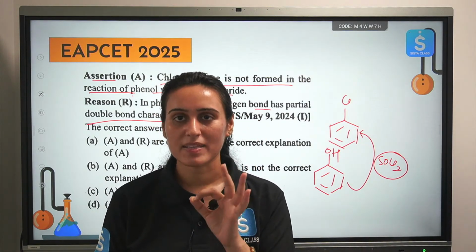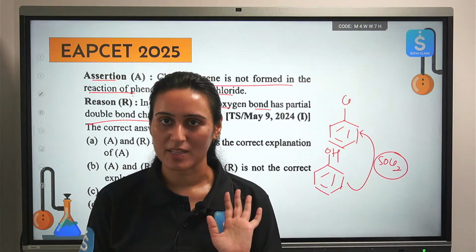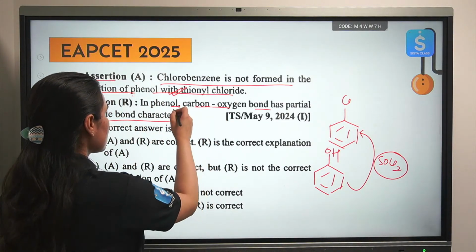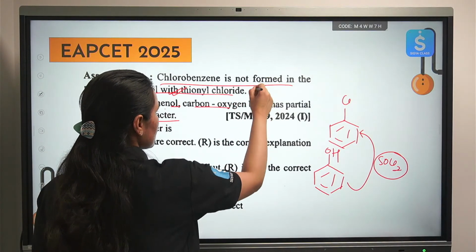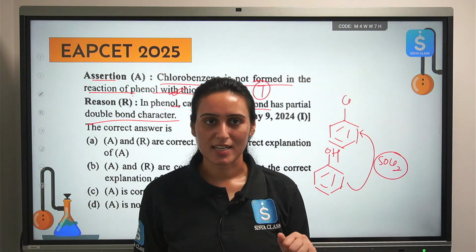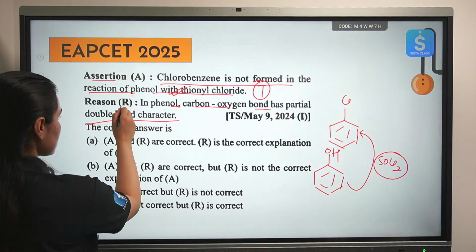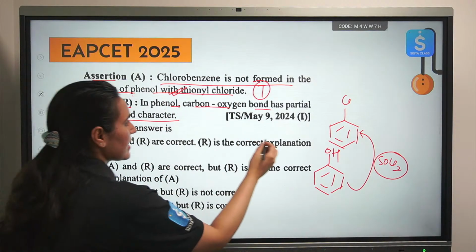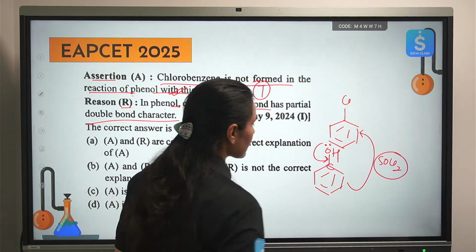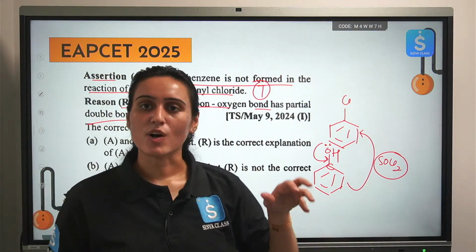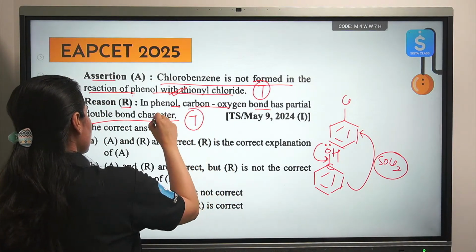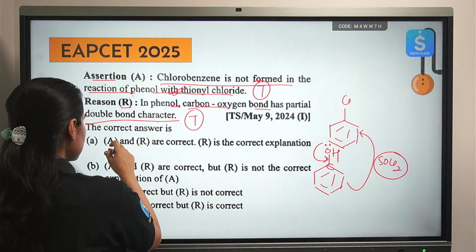It will not happen at room temperature under normal conditions, first of all. So this statement is true that you cannot form it directly by the reaction of thionyl chloride. Then the reason is also correct, that there is this double bond character which exists between this carbon hydroxy bond. So both assertion and reason are true, and the reason is the correct explanation of assertion.